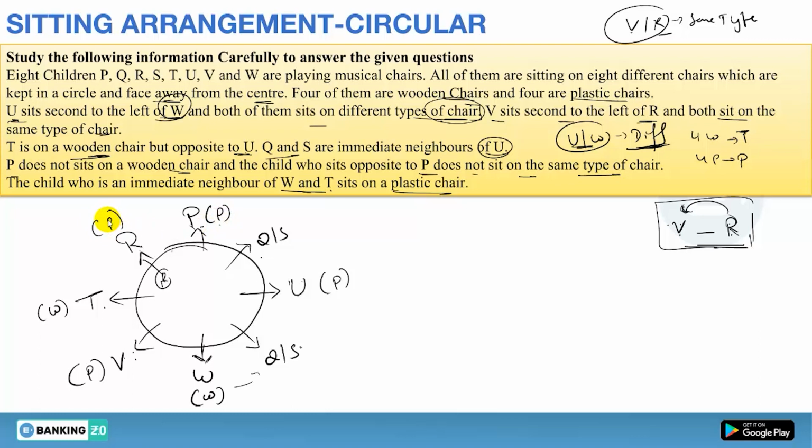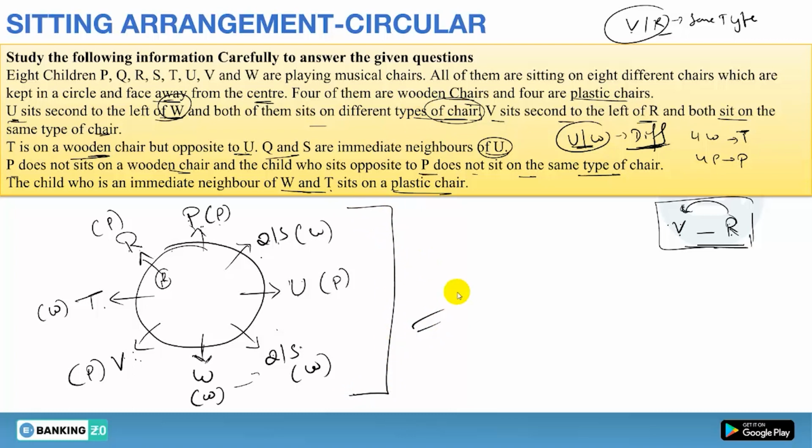And if V is on plastic chair, then R must be on plastic. Now see, on the plastic you already have P, R, V and U, so either Q or S, both will be on wooden, that is for sure. Is it clear? But right now we don't know the position, and we can't find out the position of Q and S from the given information. Is it clear or not? Done. So this will be the final formation. Okay, so the question is done.